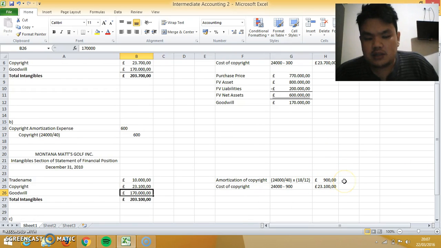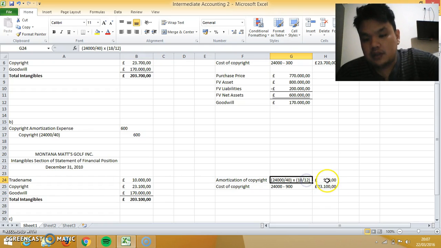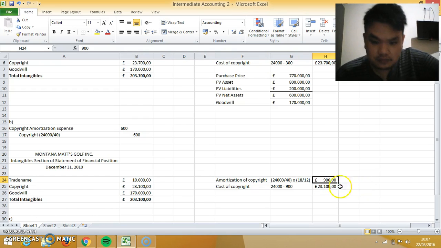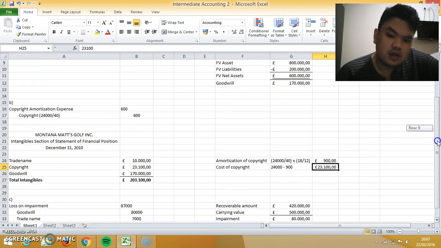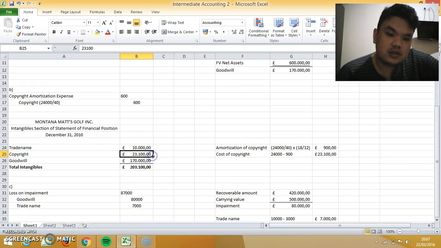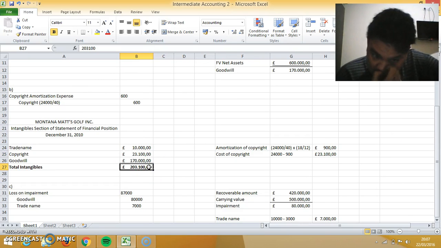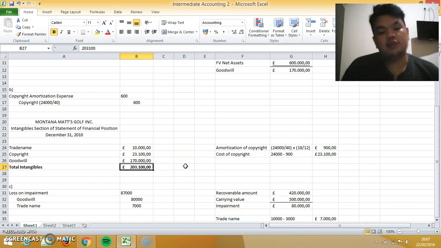It's 6 months for 2009, and then a full 12 months for the next year. So we have 18 per 12, and the computation gives 900 pounds. We subtract the 900 pounds from 24,000, so 24,000 minus 900 gives 23,100 pounds. We put this in here, so we have a different total intangibles for the next year, which is 203,100 pounds.